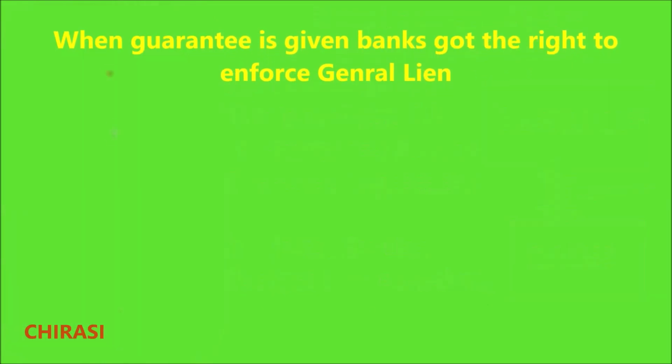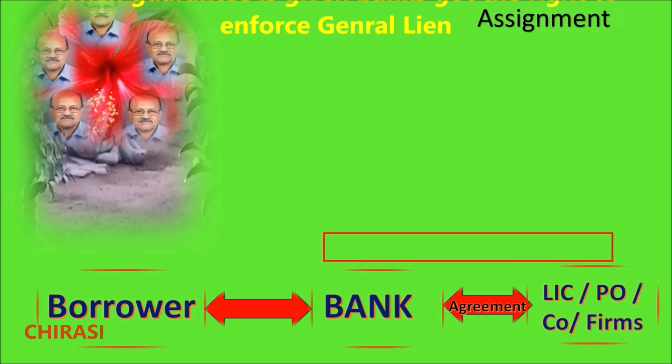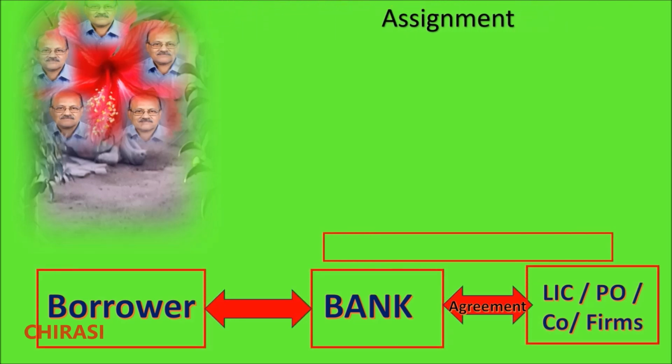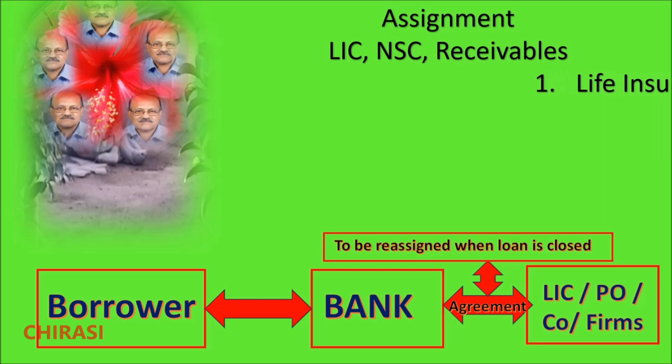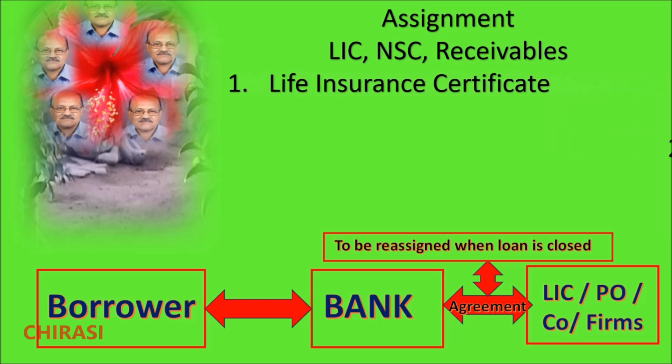The next one is the assignment. That means in the books of Life Insurance Corporation, the Post Office, and the respective companies regarding receivables, they can make assignments like life insurance policies, national savings certificates, and book debts and receivables.